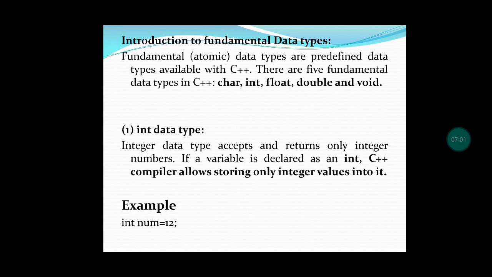Let us see the fundamental data types in C++. This is a predefined data type. Predefined means it is already defined in C++. We are not creating it. User defined means users are creating a data type, that is called user defined. Fundamental means it is already created. These fundamental data types are classified into character, integer, float, double, and void.